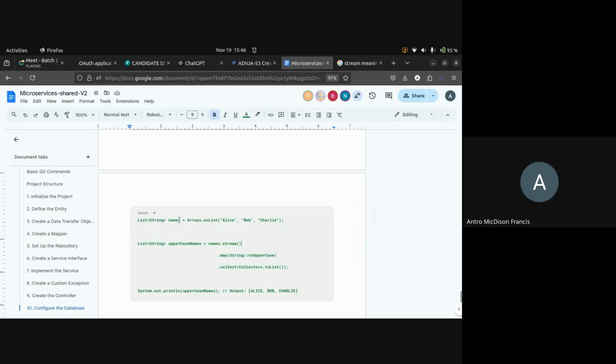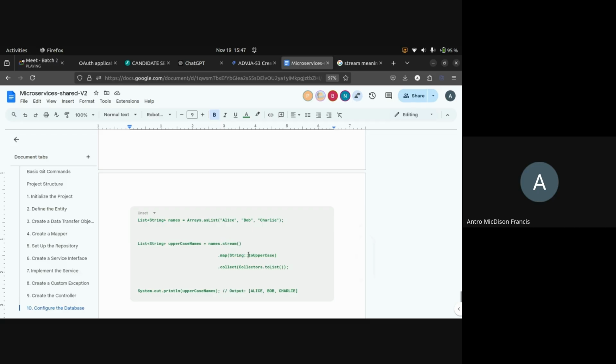So here, names is a list. That names is streamed, which means names will be sent to the stream. From that stream, they are doing some map operation, which means they are converting. Map means it is a conversion or extraction.